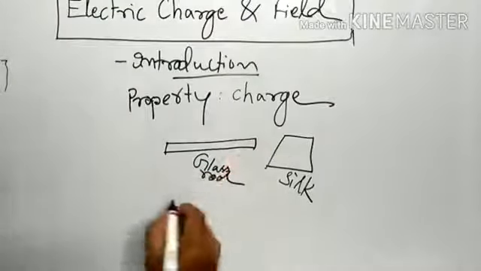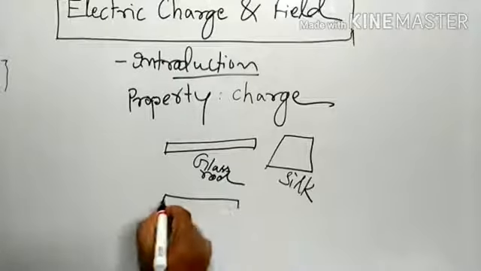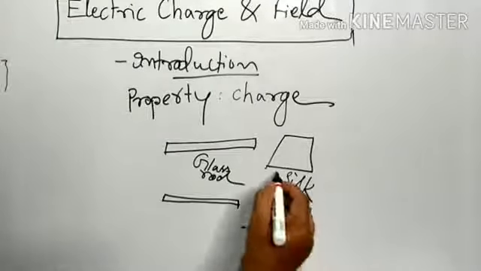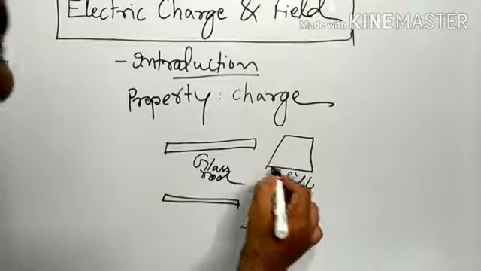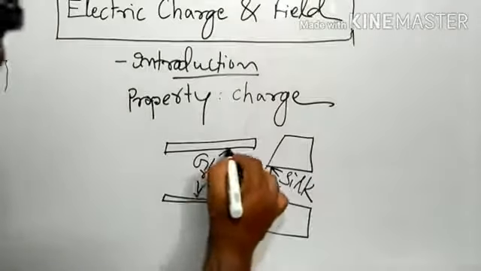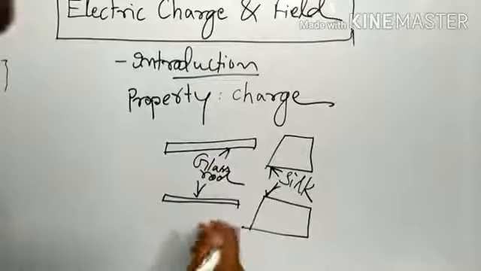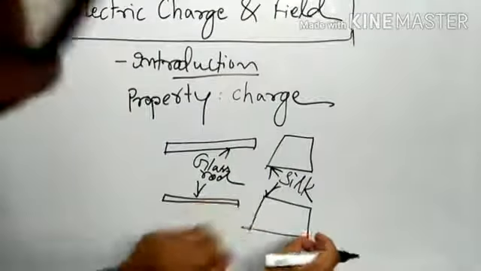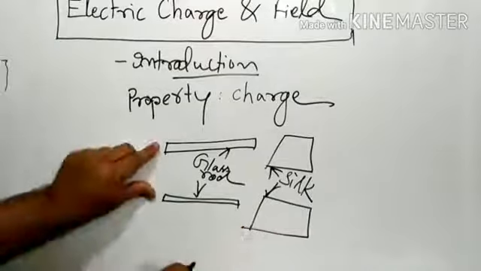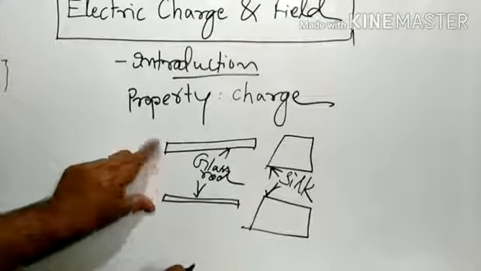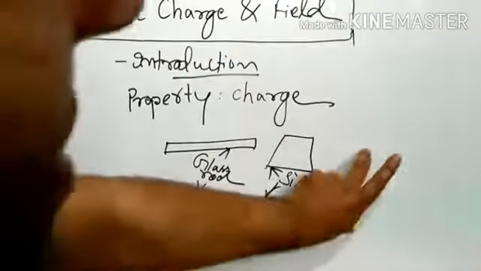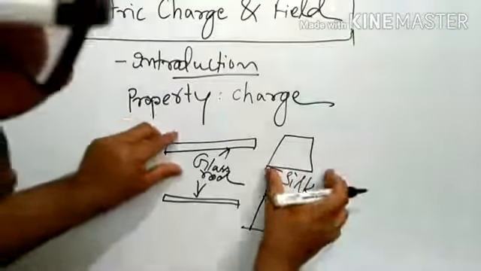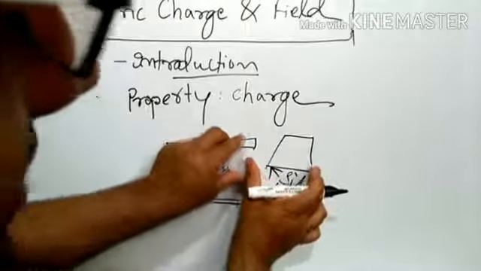And similarly, we will have another glass rod that is rubbed with another piece of silk. Then it is seen that after rubbing the glass rod with this silk piece and the other glass rod with another silk piece, if we bring these two glass rods together, they repel each other. If we bring these silk pieces together, they repel each other. If we bring the glass rod and a silk closure, they attract each other.